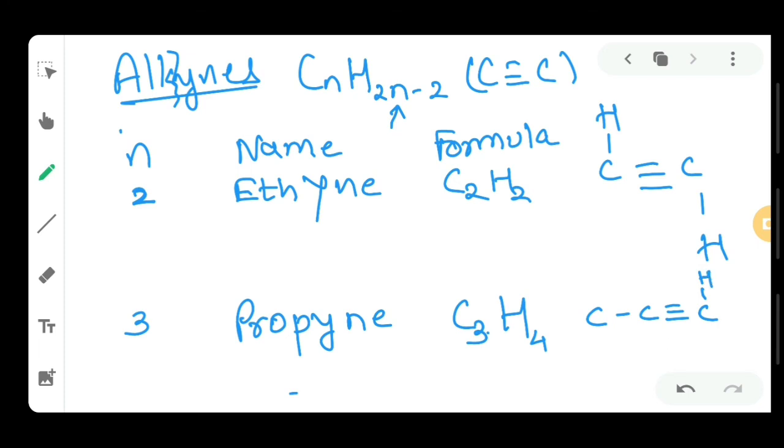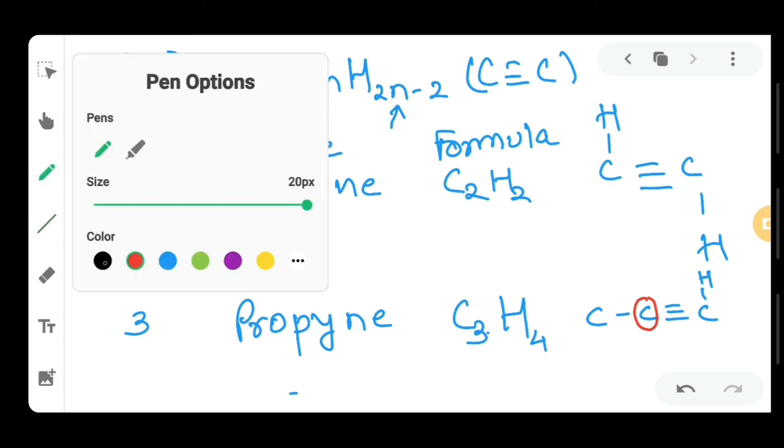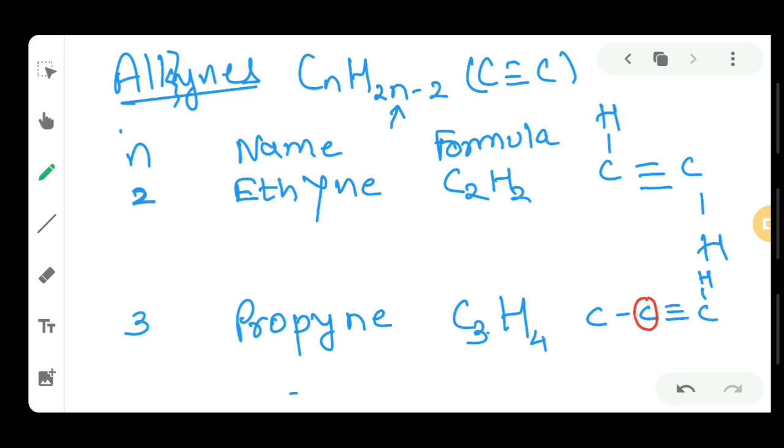See students, I have placed only 1 hydrogen atom, because here you can see in the rightmost carbon atom 3 covalent bonds are already present. Okay, so 1 hydrogen atom can come over here. In the middle carbon atom, students, try to understand no hydrogen will be attached, because this carbon atom already has 4 covalent bonds if you count. Okay, so we will directly shift to the leftmost carbon atom. Here you can see only a single covalent bond is present, so 3 hydrogen can come to have a covalent bond with this carbon atom, and if you count the total hydrogen atoms, then 1, 2, 3 and 4. So our structure is correct according to the formula.